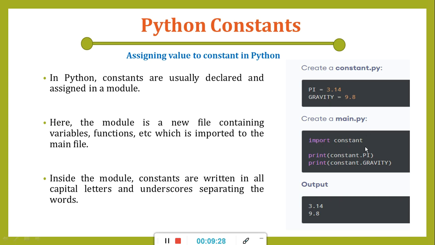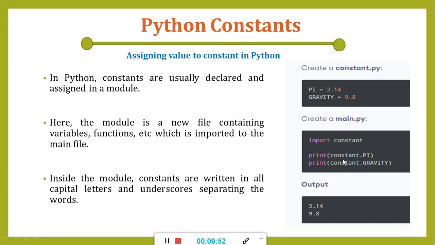Okay, so no need to write .py here. We can simply import the constant file which we have declared previously as another separate module. If we try to print pi and gravity, it will print, but only when you are accessing those values by using constant dot. So dot is the operator to access the values of that constant module, right?